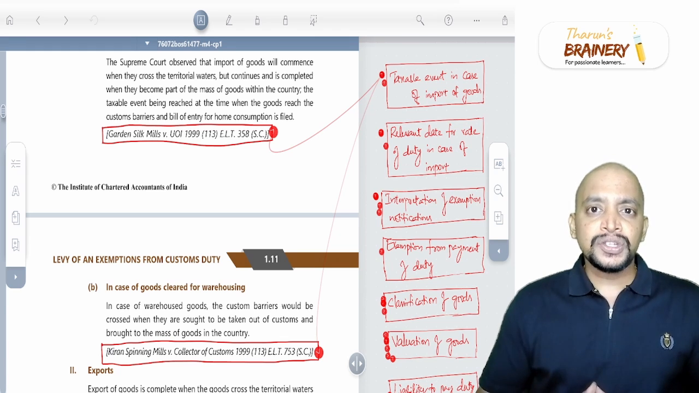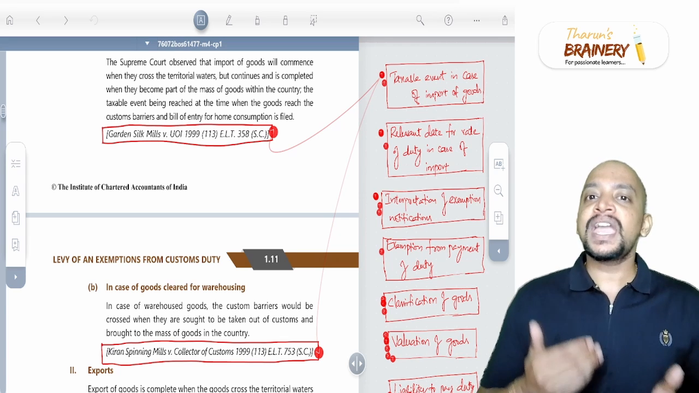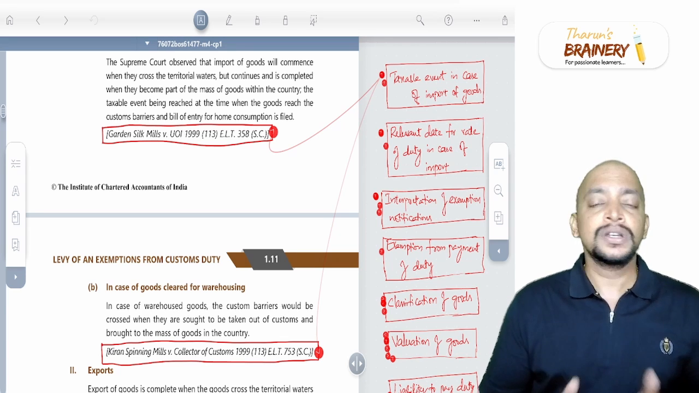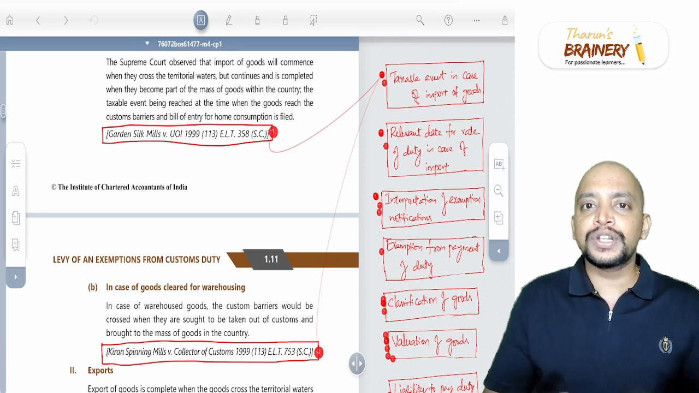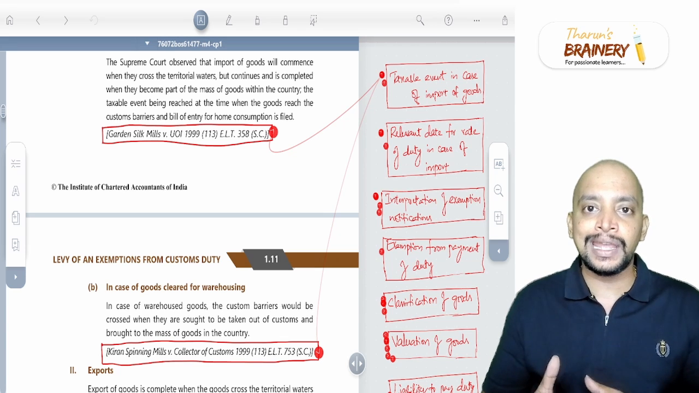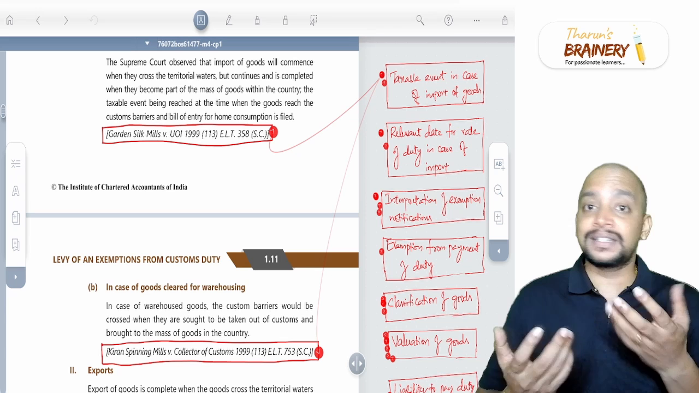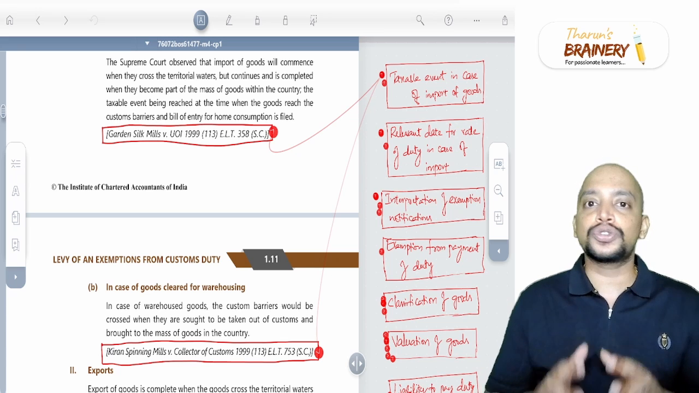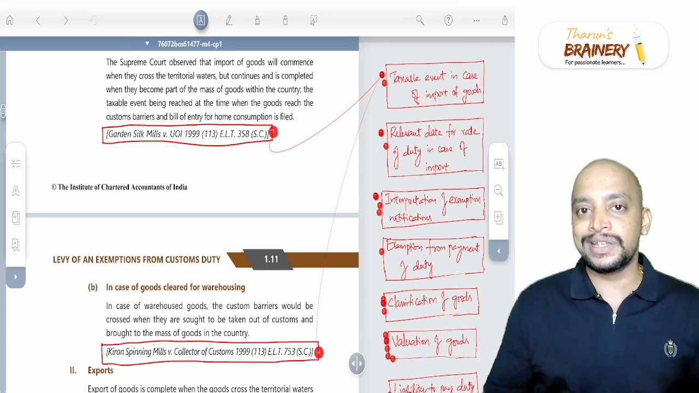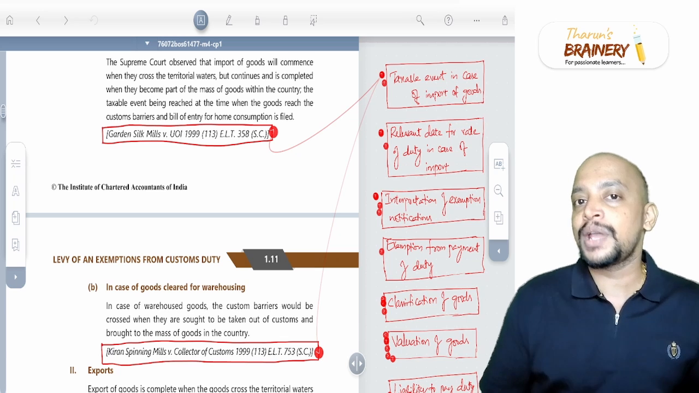Now, should we remember the case names? Make an effort to remember the case names. Worst case, if you are not able to remember the case name, it's okay. As per the decided case, whatever the decision is, you should know the issue and the decision. So what is the issue and what is the decision? That decision at least you will be able to write.